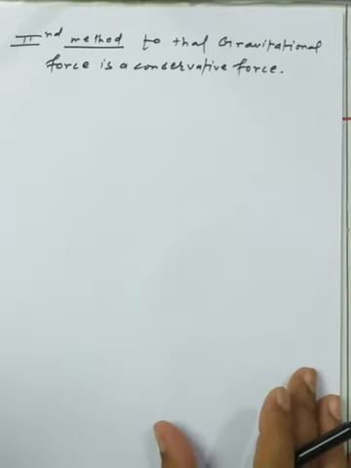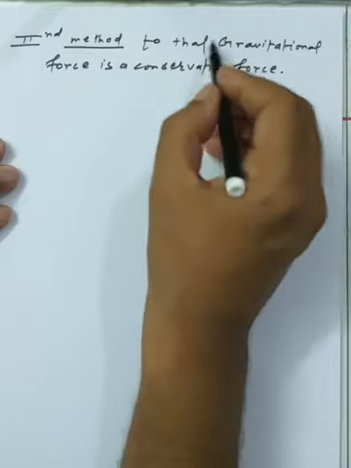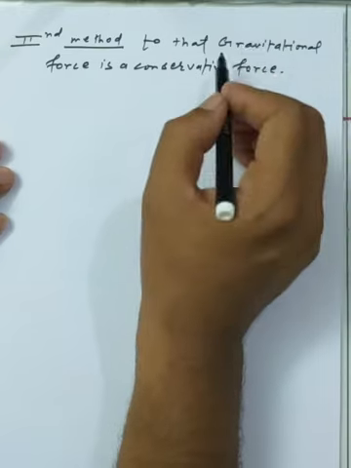Now I am explaining another method by which we can say that the gravitational force is a conservative force.